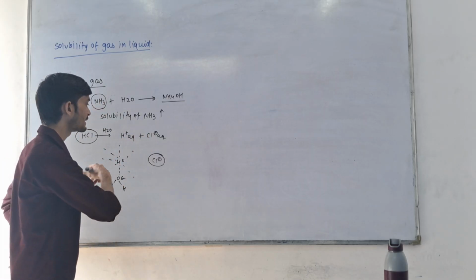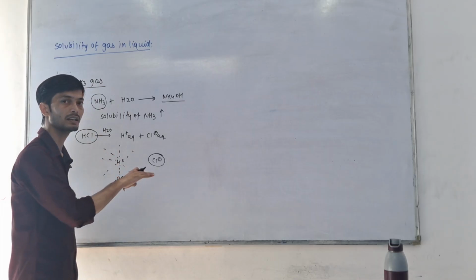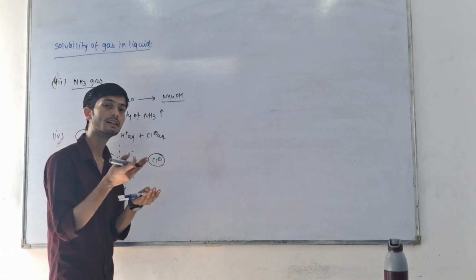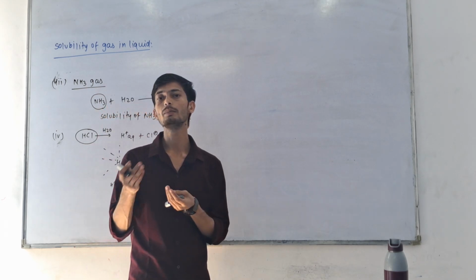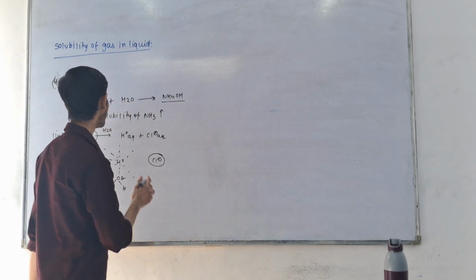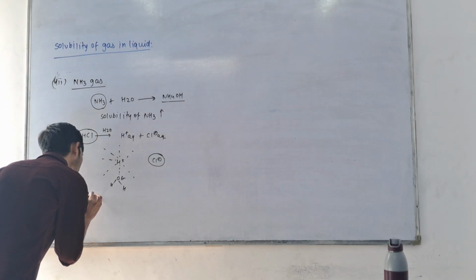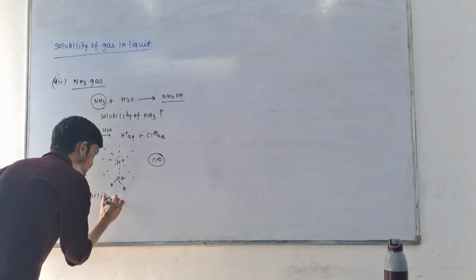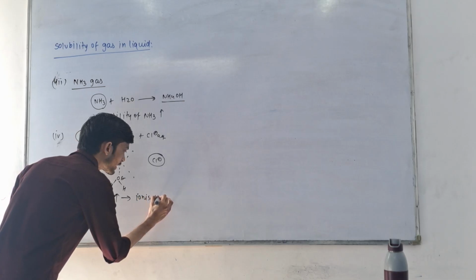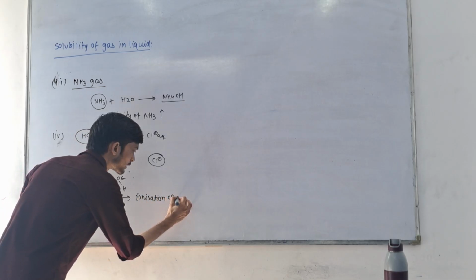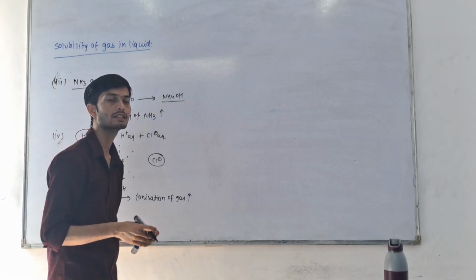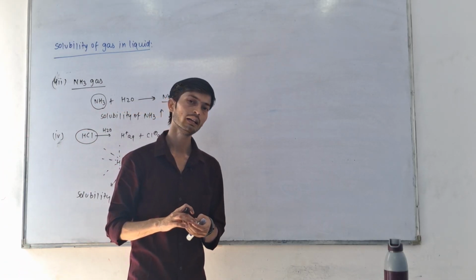That means HCl can easily remain in this solution, and that means solubility of HCl gas also increases. So solubility increases if ionization of gas increases. If gas gets ionized, then its solubility in liquid state increases.